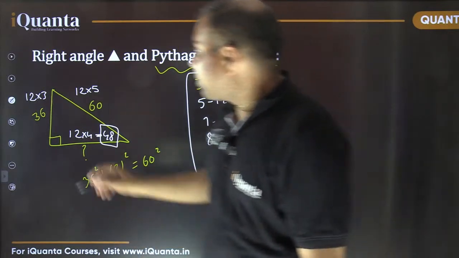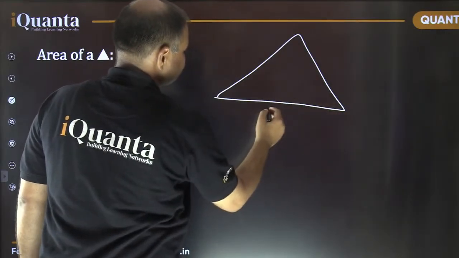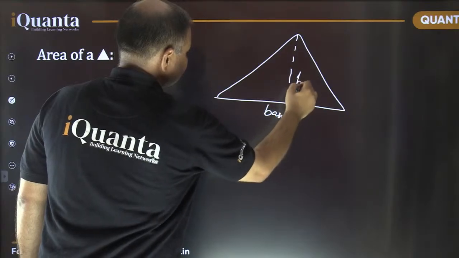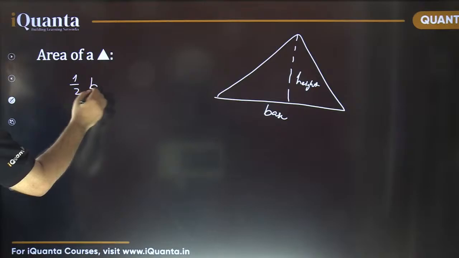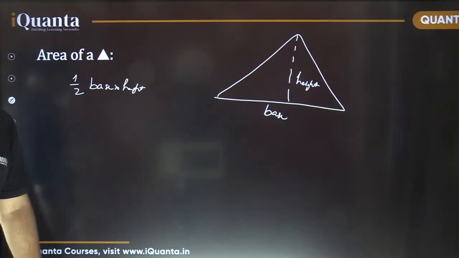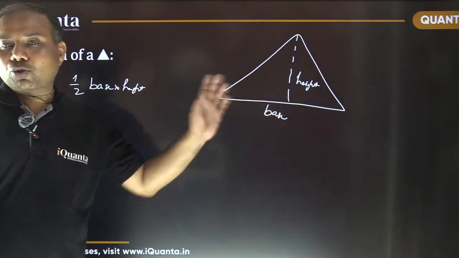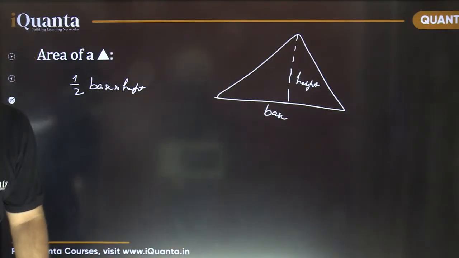Okay. Let's move further. Now, area of a triangle. How do you find area of a triangle? The basic way is half base into height. So, area of a triangle is half base into height. And I think in between Aditya mentioned that if bases are given in the ratio 1:2:3, then heights will be in the inverse ratio, because area of a triangle is constant.